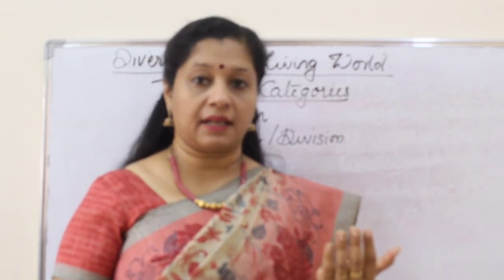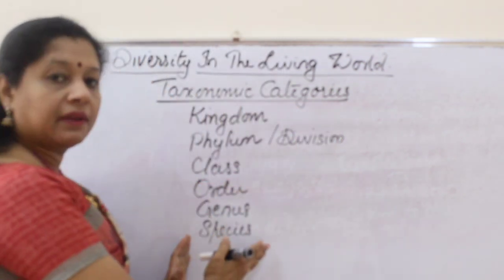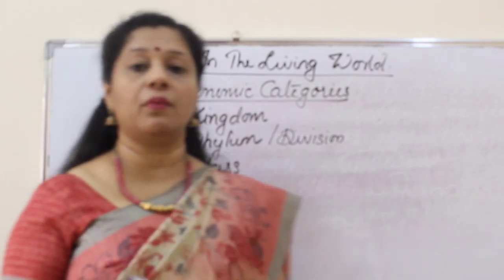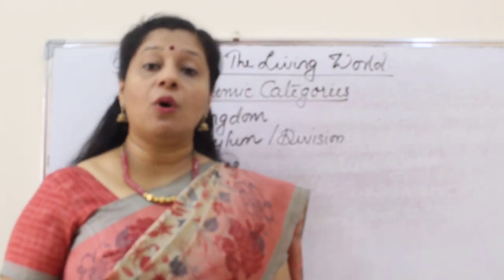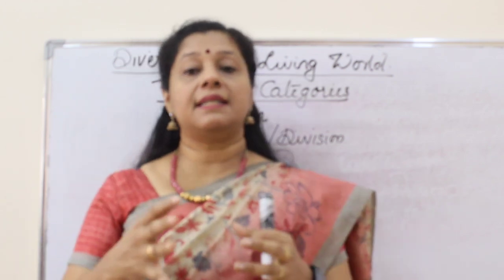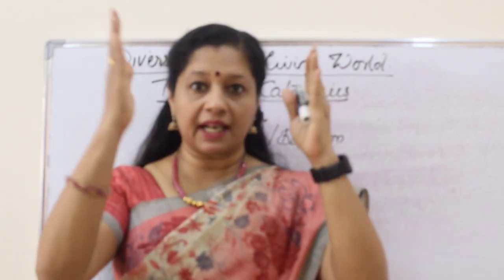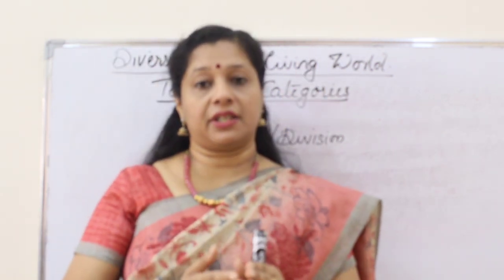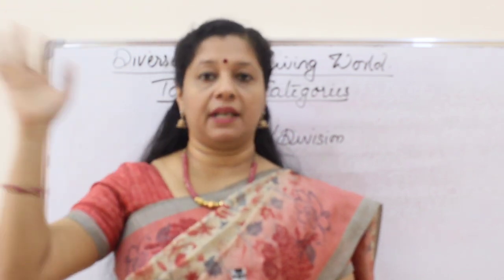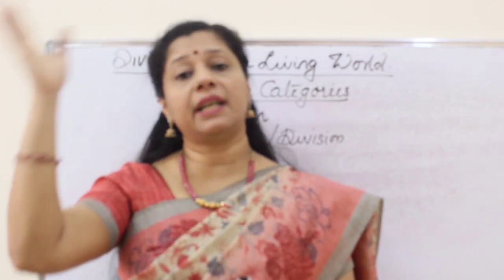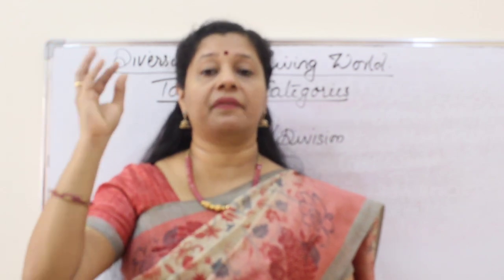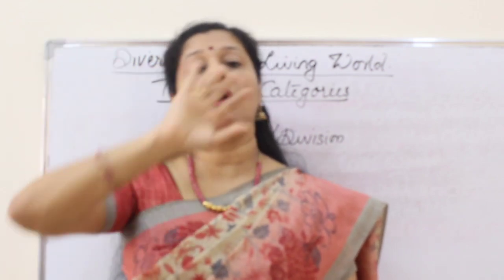Now we will see the hierarchies one by one. We will start from the lowest hierarchy or lowest taxon, that is called species. When you come to species, all the organisms are very similar to each other, because we are narrowing down the characteristics. When kingdom, suppose you take Plantae, Plantae may have all types of plants: green color, autotrophic, multicellular, having cell wall, all are there.